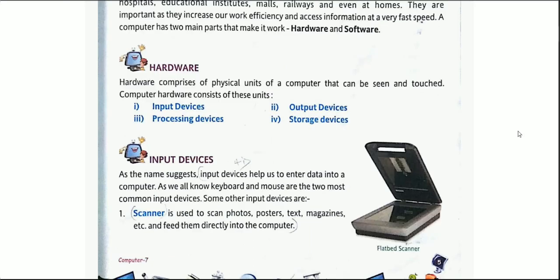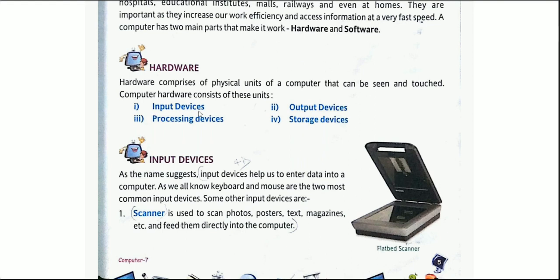Hardware comprises the physical units of a computer that can be seen and touched. It means any physical unit that you can see or touch is known as hardware. When we are talking about a computer, hardware is categorized into four parts. As you can see on the screen, we have input devices, output devices, processing devices, as well as storage devices. Now let us see all the four categories in detail.